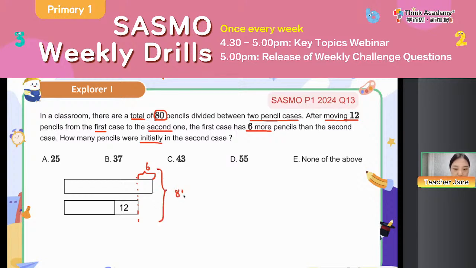Everyone, if you haven't drawn the bar model yet, let's draw it together. This is for the first case. This is for the second pencil case, right? Okay, everyone, let's have a look. The first case still has 6 more. Probably we can see this time it is a little bit confusing, right? Then how can we think about the question?